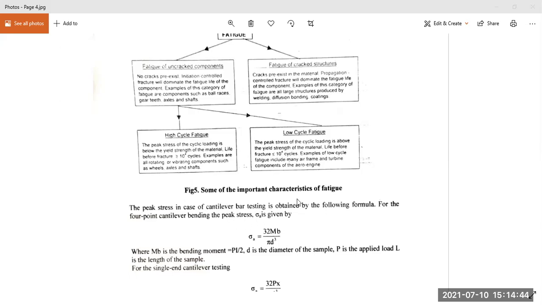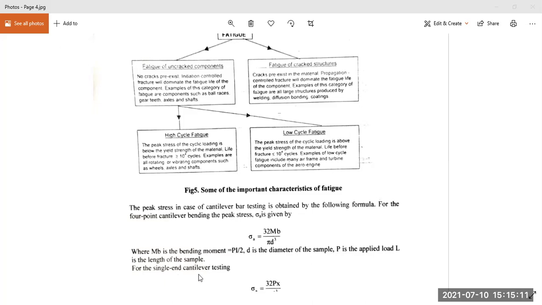Some of the important characteristics of fatigue is the peak stress. In case of cantilever bar testing, it is obtained by the following formula for four-point cantilever bending: sigma A is 32 Mb divided by pi d cubed, where Mb is the bending moment, P into L divided by 2, d is the diameter of the sample, P is the applied load, and L is the length of the sample itself.